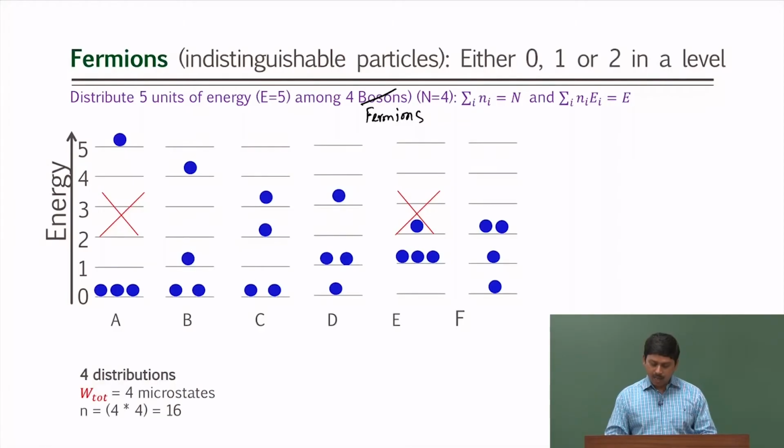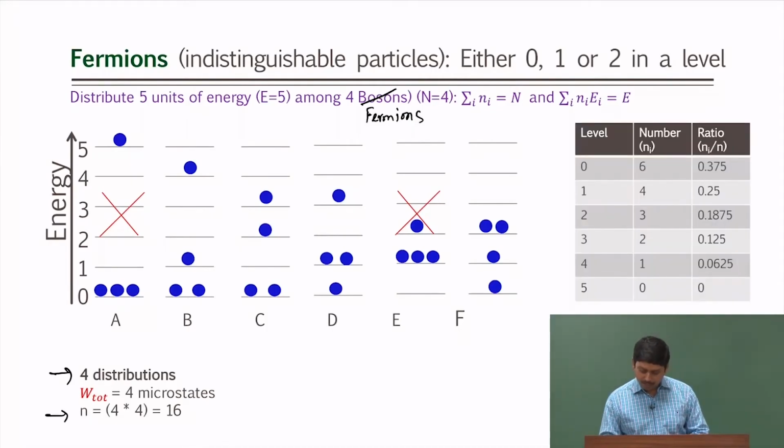So now you see I am left with only 4 distributions, not 6, only 4 distributions. That means the total number of particles in 4 distributions will be 16. Now let me count how many particles are there in which level. So for example, level 5 has 0 particles because this distribution was not allowed. So nothing can go to level 5.